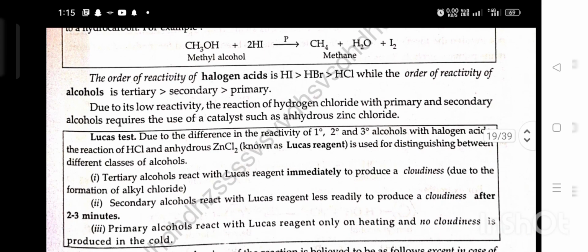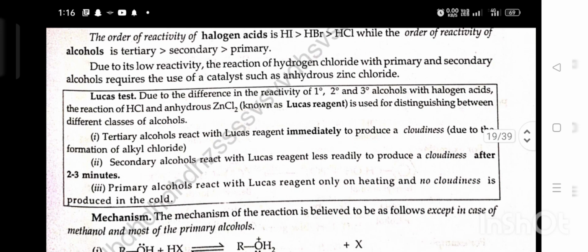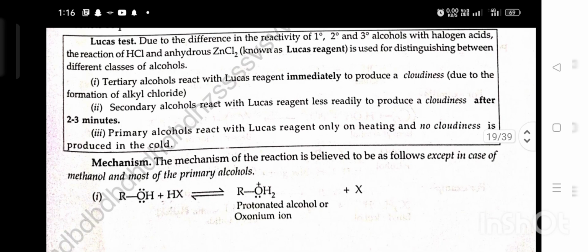Lucas reagent. Due to the difference in reactivity of 1 degree, 2 degree, 3 degree alcohol with halogen acid, the reaction of HCl and anhydrous ZnCl2, known as Lucas reagent, is used to distinguish between different classes of alcohol. Tertiary alcohol reacts with Lucas reagent immediately to produce cloudiness due to the formation of alkyl chloride. Secondary alcohol reacts with Lucas reagent less rapidly, producing cloudiness after 2 or 3 minutes. Primary alcohol reacts with Lucas reagent only on heating and no cloudiness is produced in the cold.